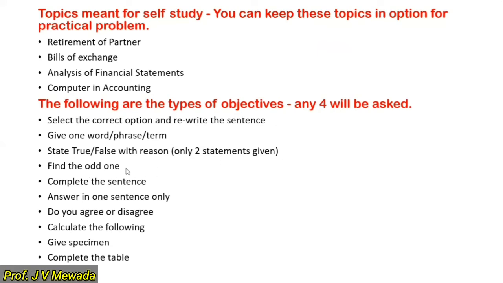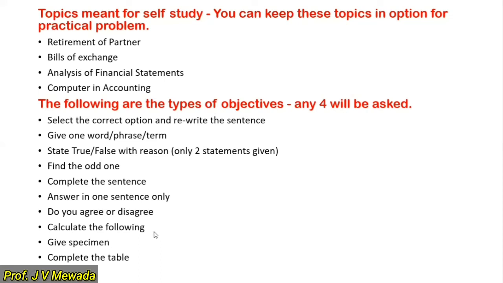Then the next one is find the odd one. Now in find the odd one, you will be given some 4 names of the accounts. Say for example, they are giving names of 3 assets and name of 1 liability. So liability is the odd one. So that is your answer. Complete the sentences just like the fill in the blank only. Answer in 1 sentence. Do you agree or disagree? Here it is true and false, but you have to state whether you agree or disagree, and no reason is to be given.